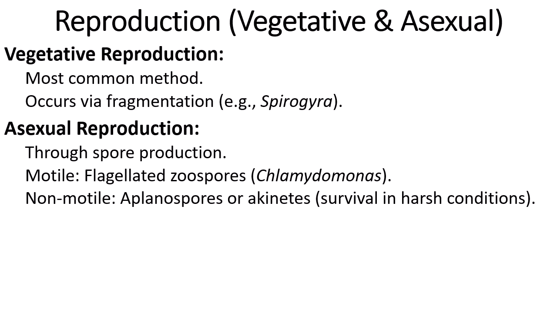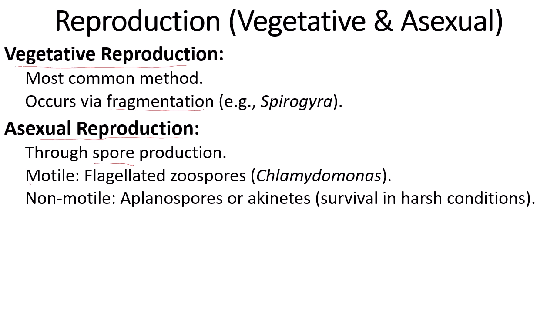The reproduction in algae is of three types: vegetative, asexual, as well as sexual reproduction. Let us see the first, that is vegetative reproduction. This is the most common method among algae, and it occurs through fragmentation. A large filament of algae gets broken into fragments, and each individual fragment grows into a new thallus. Asexual reproduction is uncommon, but it takes place through the formation of spores.